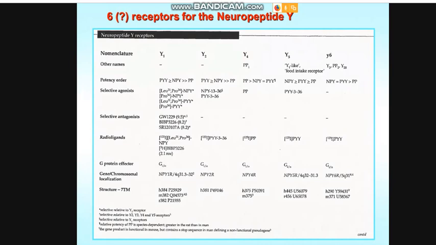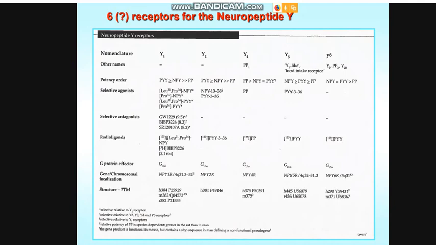Anyway, this slide also presents selective agonists. We don't really have selective agonists. We have some peptides acting like that, and usually you have to inject them directly in the brain. Selective antagonists: we have some antagonists that indeed could be more selective for Y1, but they are still neuropeptides, so you have to inject them inside the brain.